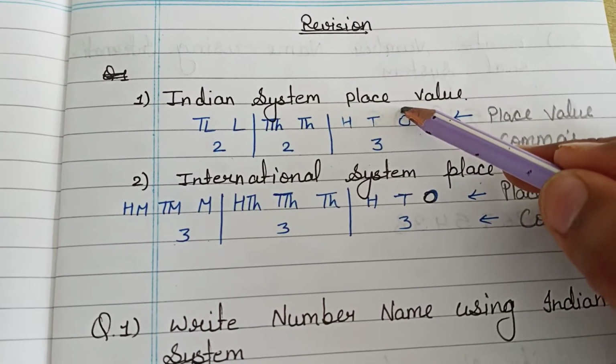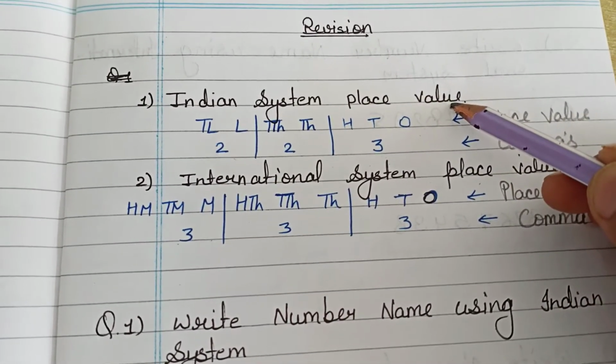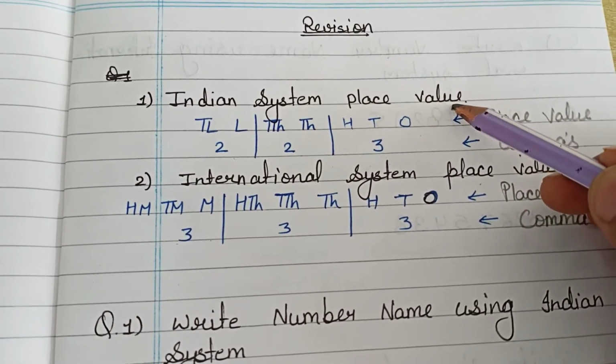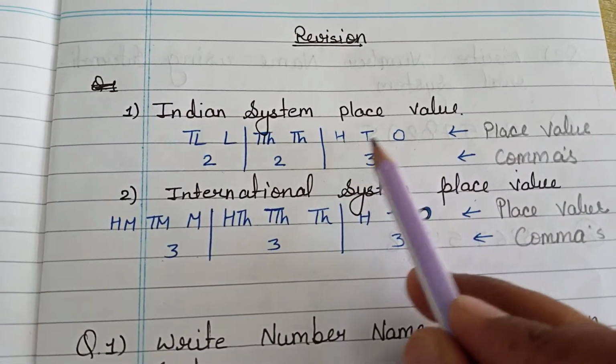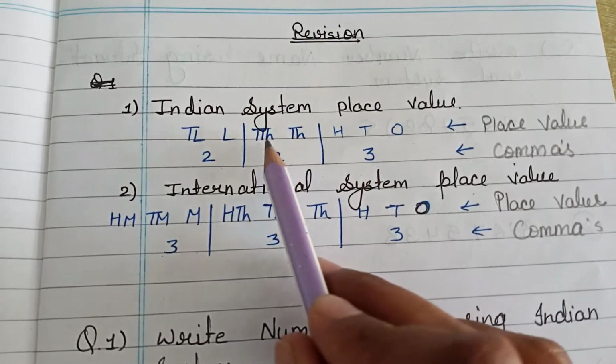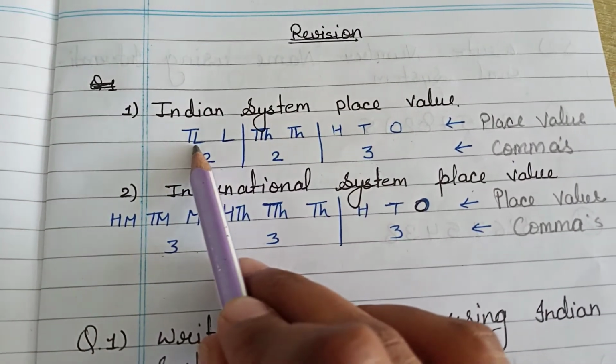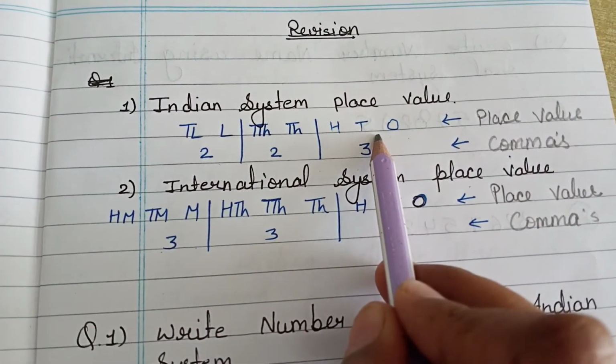In the Indian system, place value is new and easy. In previous classes you already learned it, but again we have to revise. These are ones, tens, 100, 1000, 10,000, lakh and 10 lakh. These are the place values.